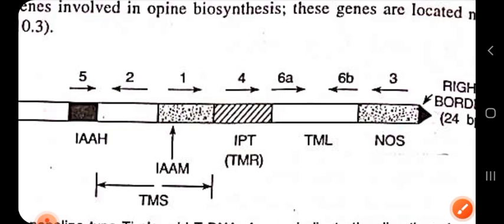So I am writing here for your clarification.